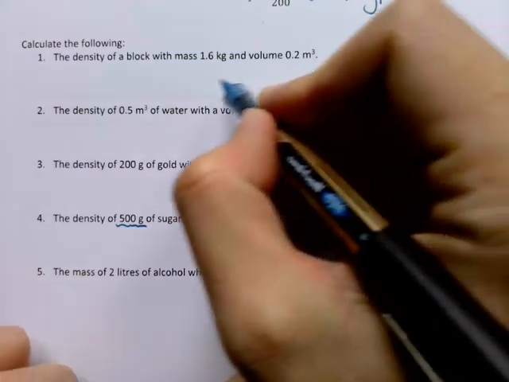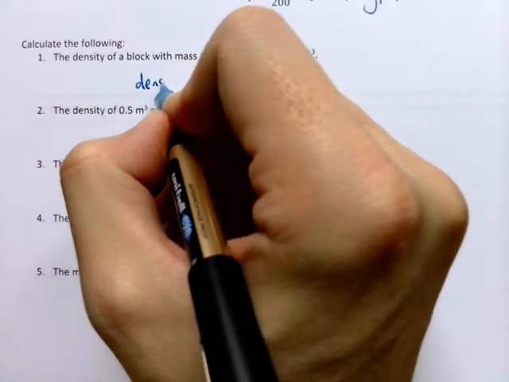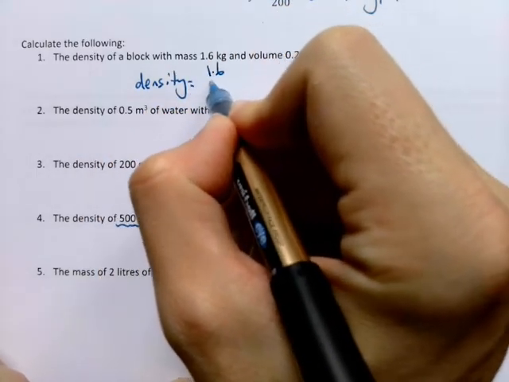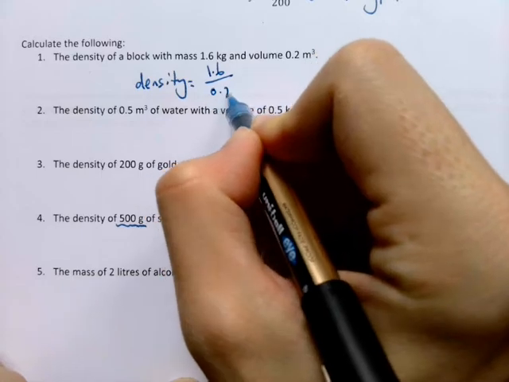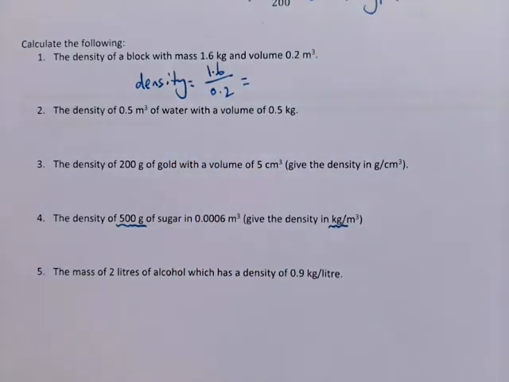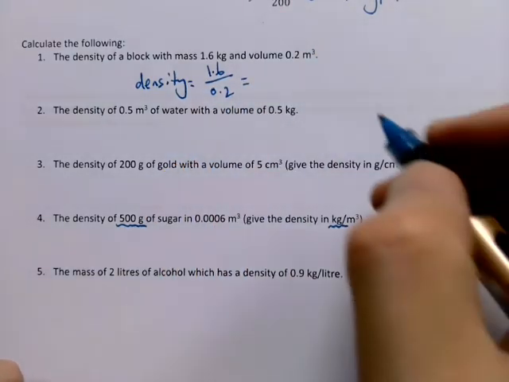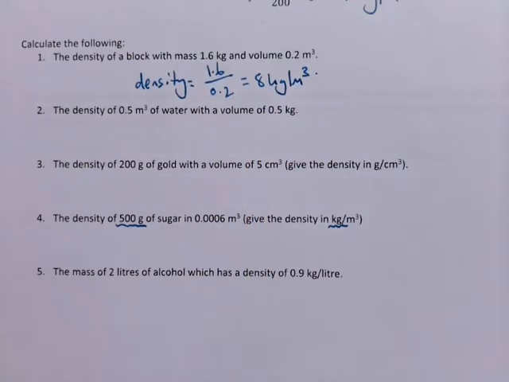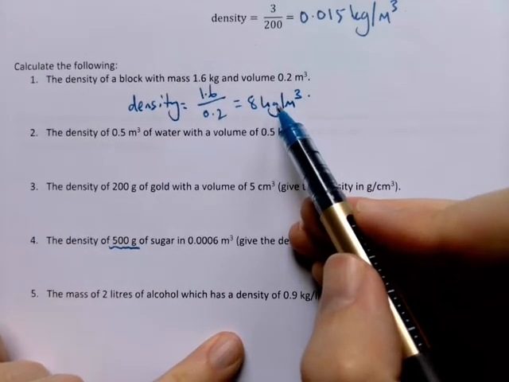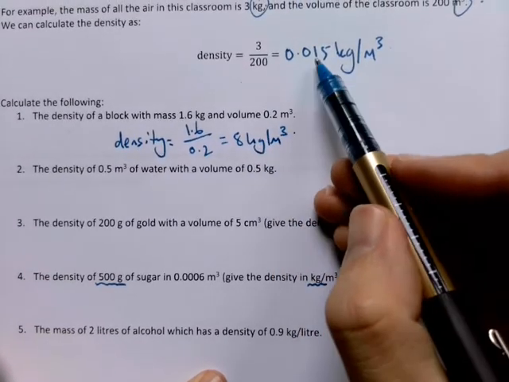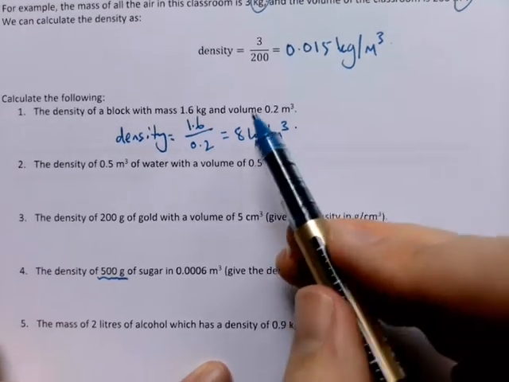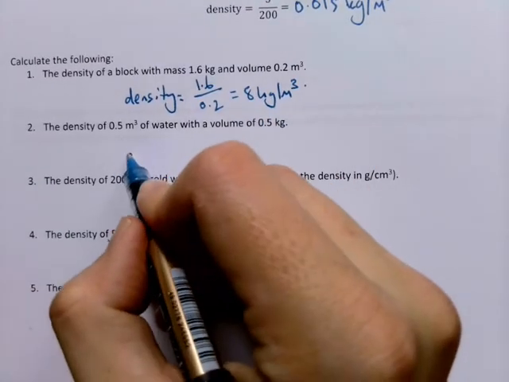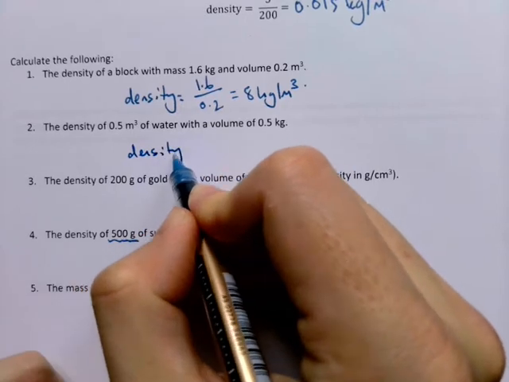So for the first calculation, it's very straightforward. So density equals our mass, 1.6, divided by our volume, 0.2. If I do that, 1.6 divided by 0.2, I get 8 kilograms per meters cubed. So a very large density. All right. So this is a very common low density for a gas, whereas this would be a more common density for a solid.